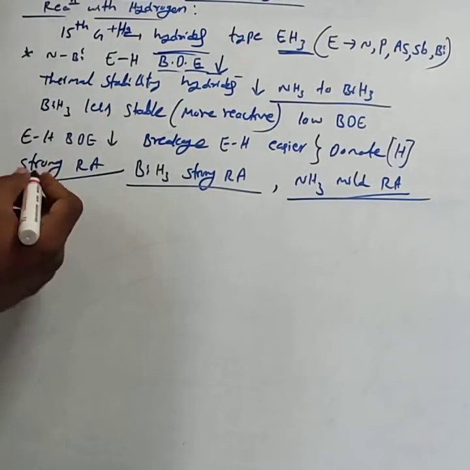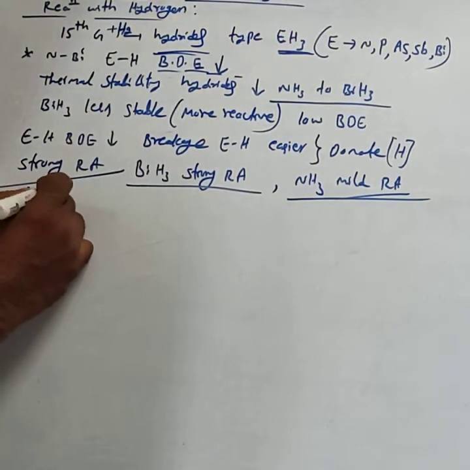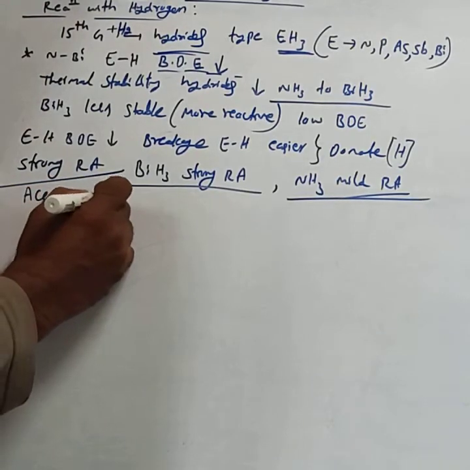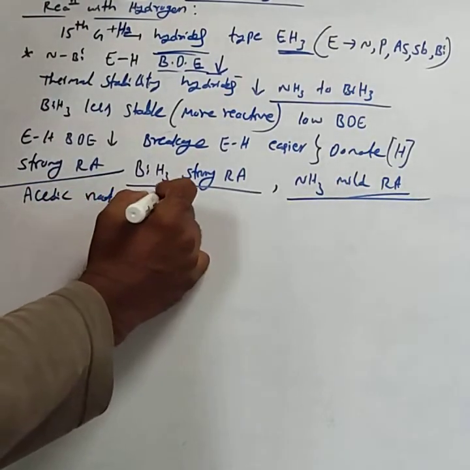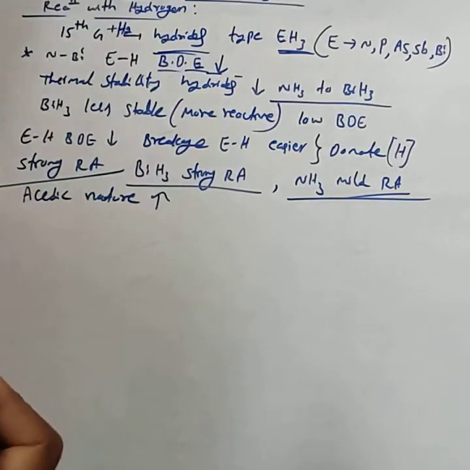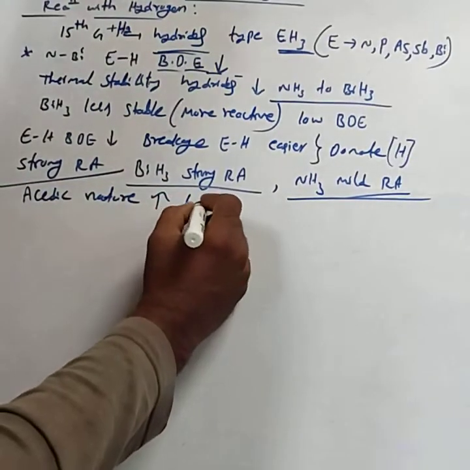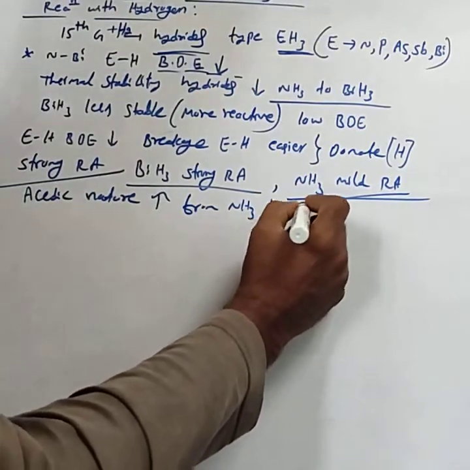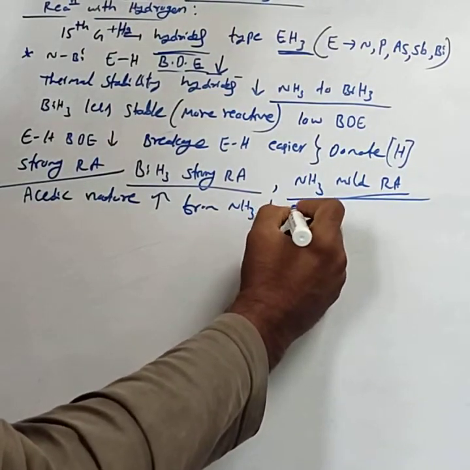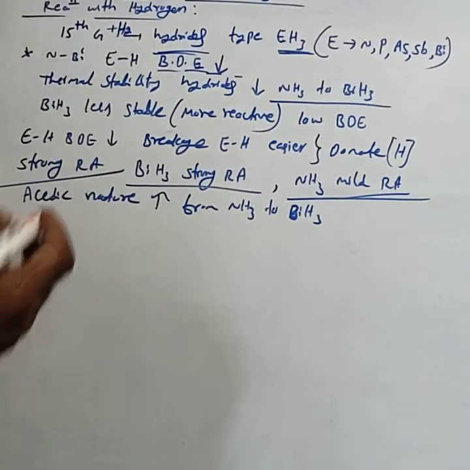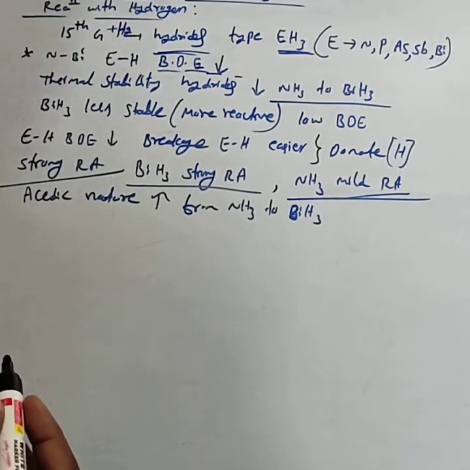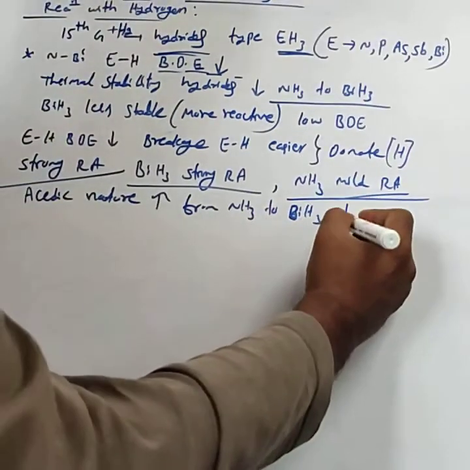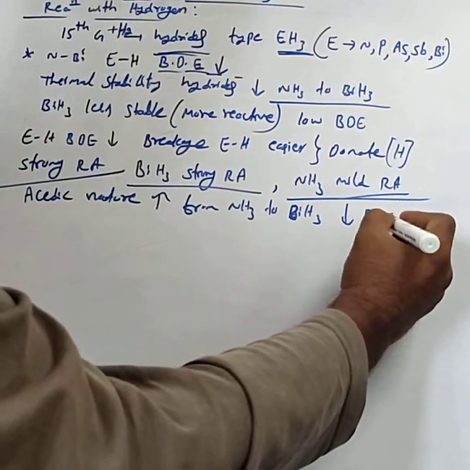Based on this, acidic nature increases from NH3 to BiH3, because of the decrease in bond dissociation enthalpy.